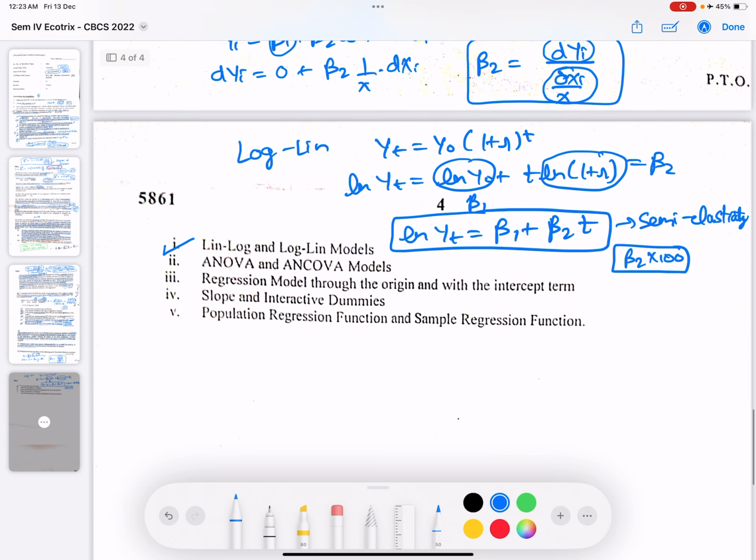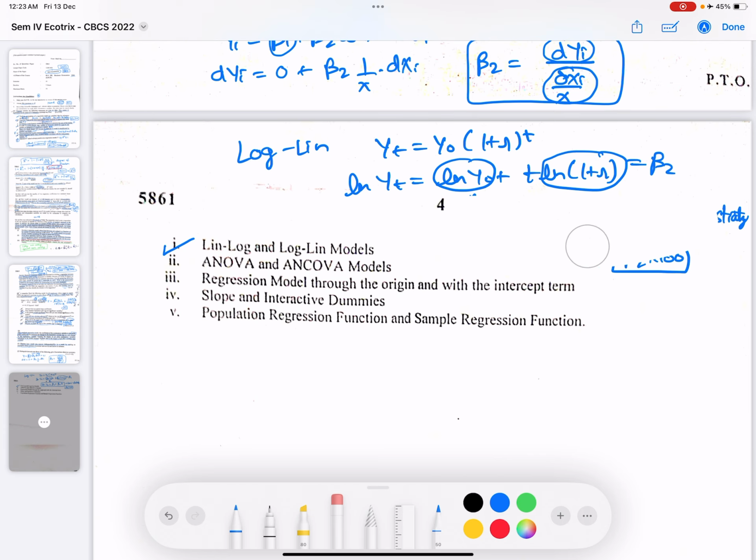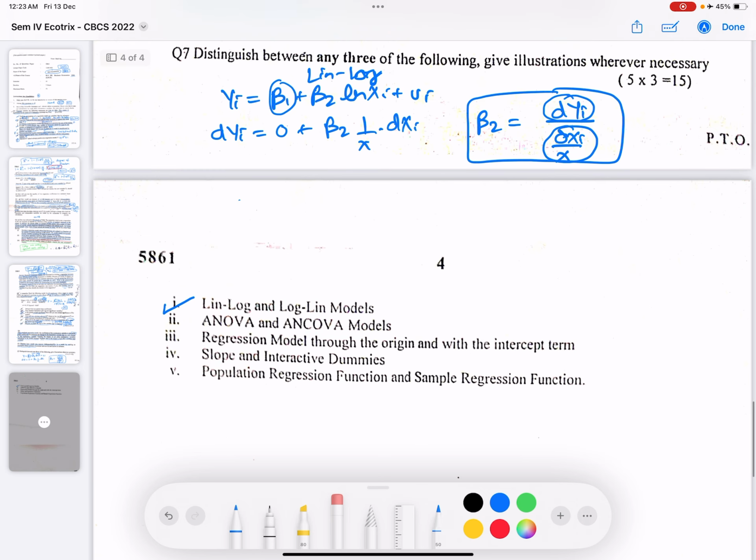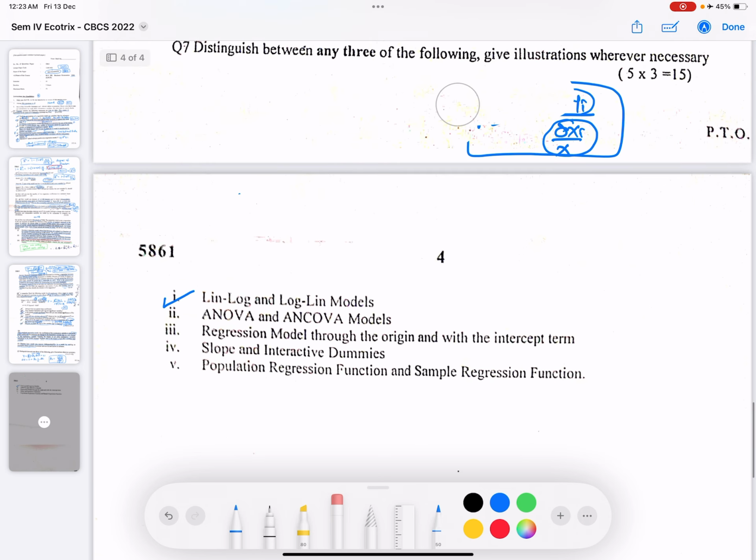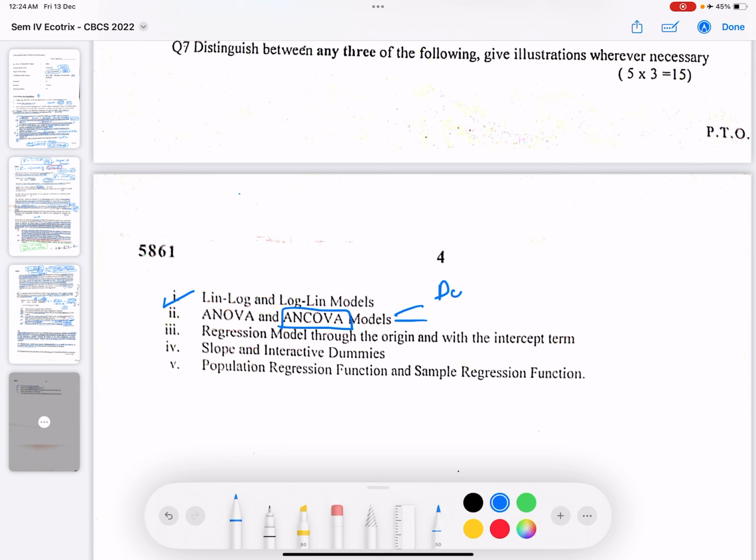Okay, now coming on to the second part of the question, ANOVA and ANCOVA. So basically the difference is that ANCOVA models take into consideration the covariates as well. So we will have dummy variables. The interaction term would also be present with the slope. So this is the basic difference between ANOVA and ANCOVA. They take into consideration the control variables, the covariates, as well.